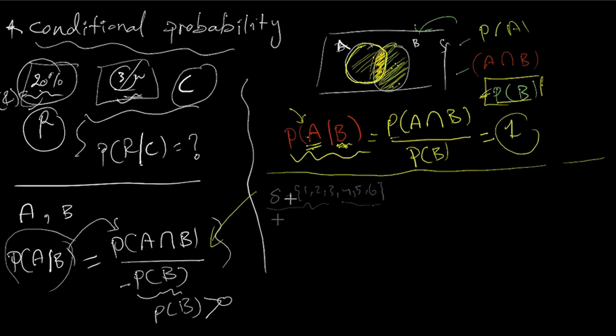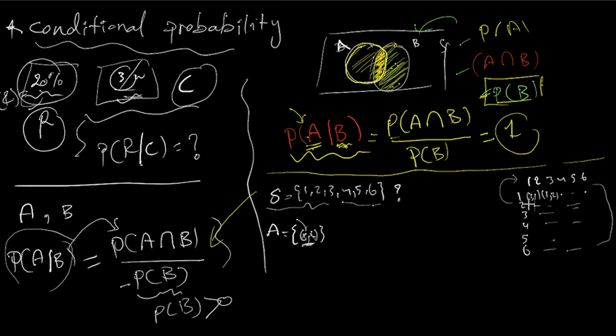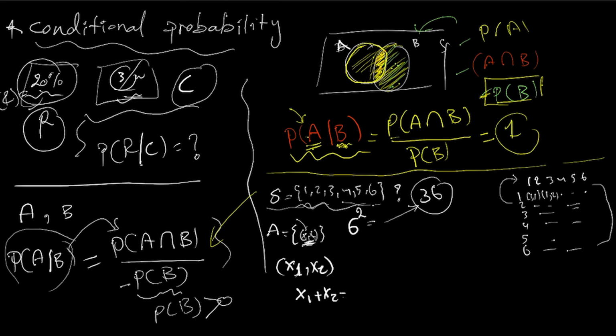Now, let's look at this example. We roll a die 2 times. This pair here represents a possible outcome. If I create my matrix of outcomes, I can get 1 and 1, 1 and 2, and so on. You will get 36 possible outcomes. Another way to think about the problem mathematically: I know the outcomes are 6, and if I raise this to the power of 2, since it's twice, I get 36 possible combinations. The sum of x1 plus x2 is assumed to be equal to 7.